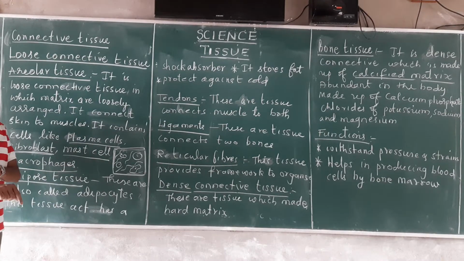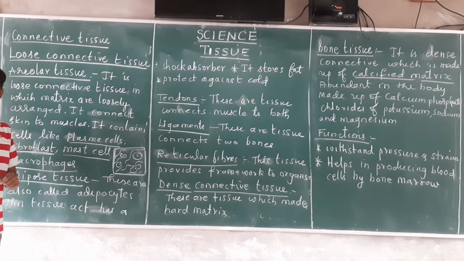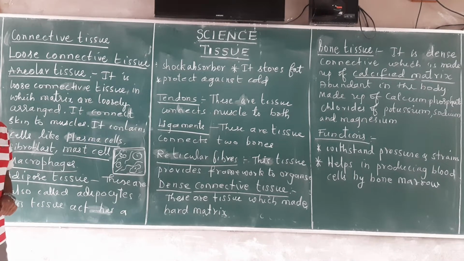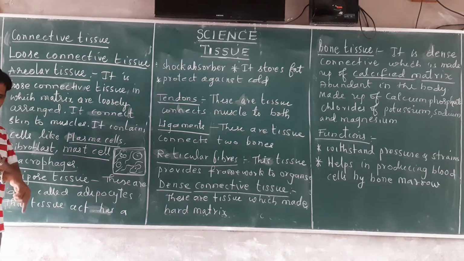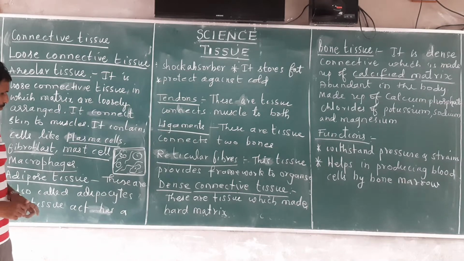For example, when a foreign material enters, you start itching. Itching is due to the histamine. There is a chemical called histamine which is released at the site of injury.